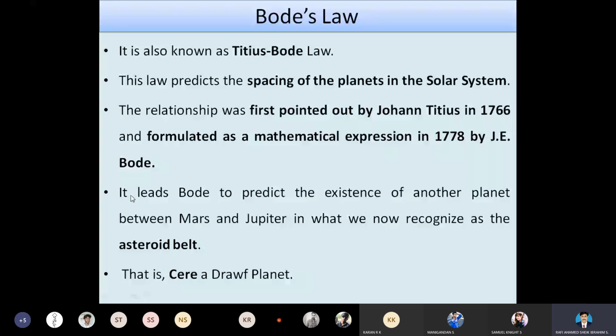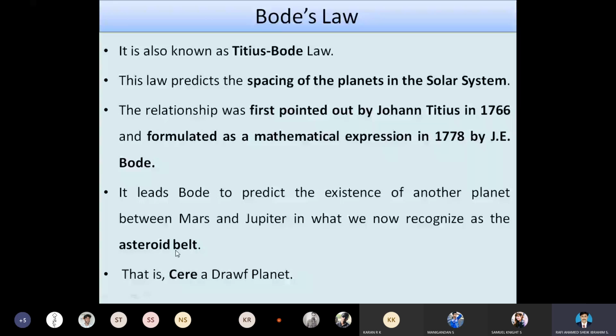See here, the prediction was the existence of another planet between Mars and Jupiter. They predicted that there is another object, another mass, located in between the orbits of Mars and Jupiter. And they recognized that that orbit is nothing but an asteroid belt.